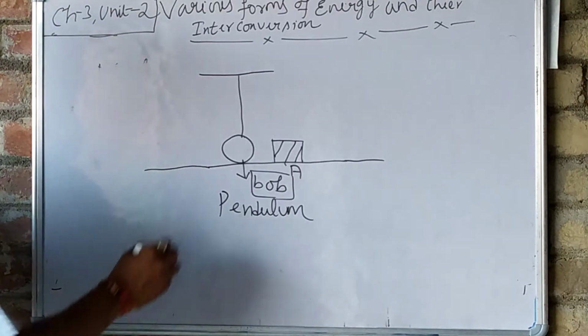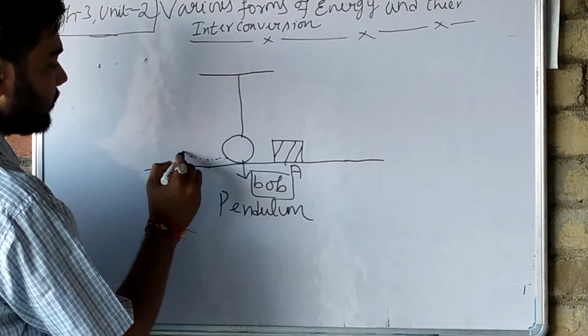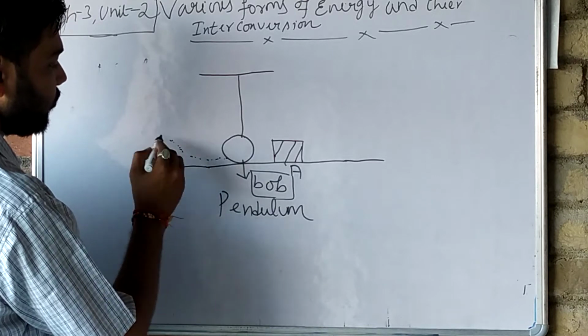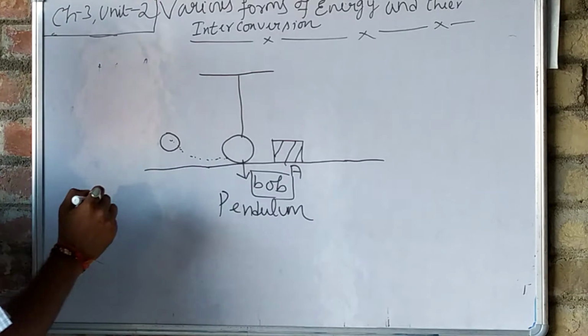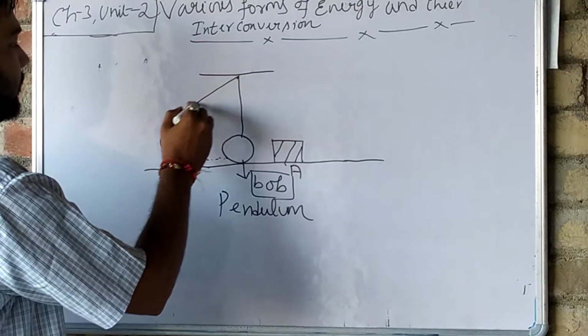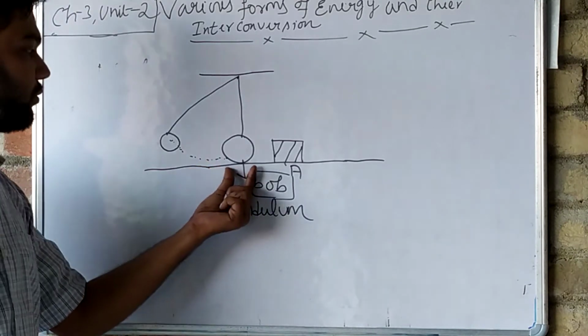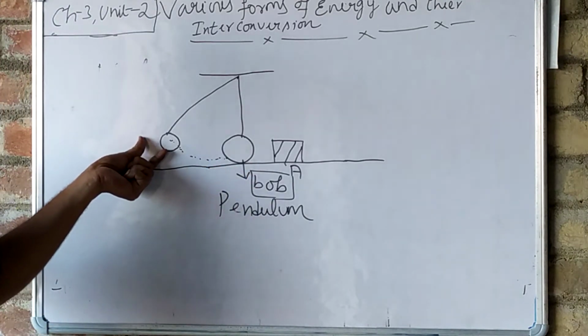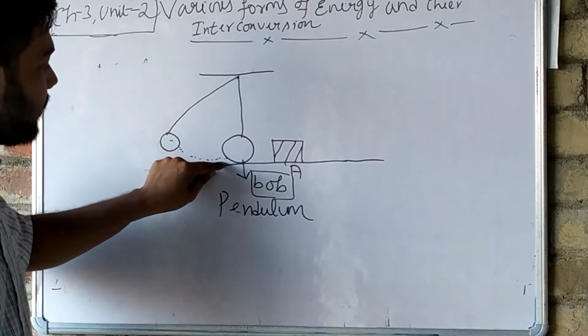Now what happens when we shift this bob to this place and we release the bob?